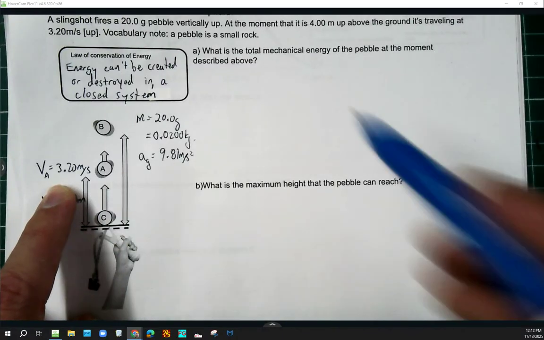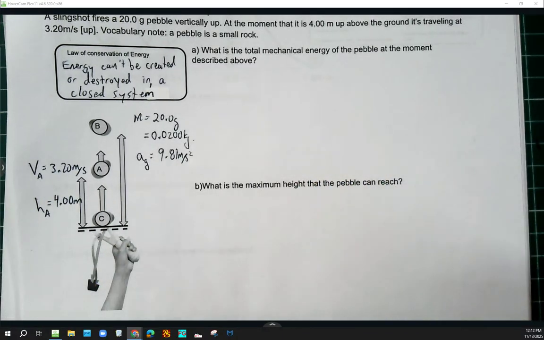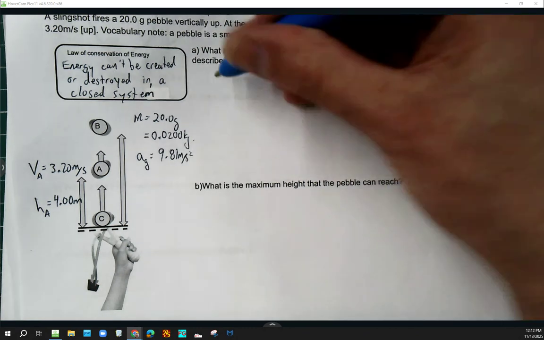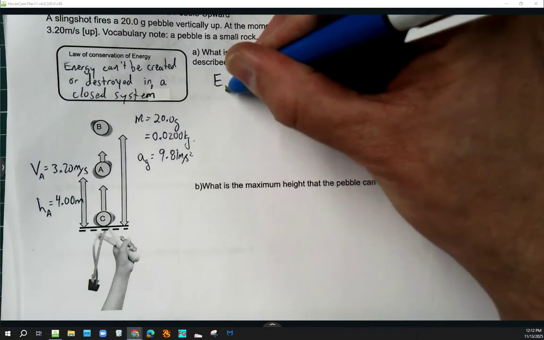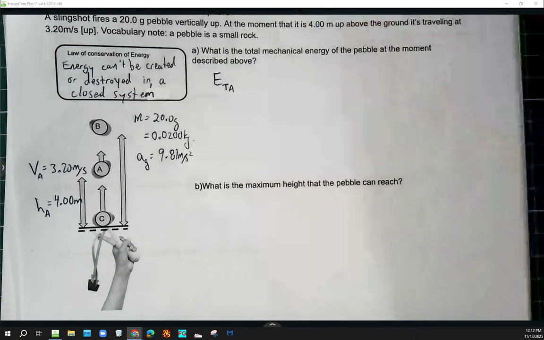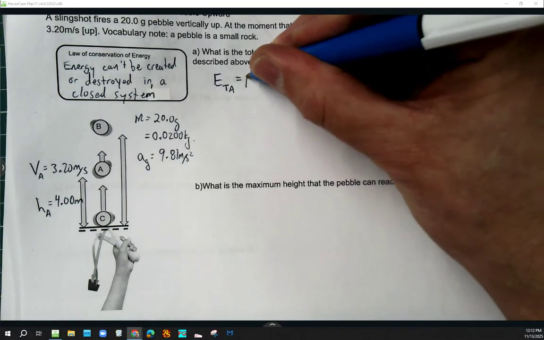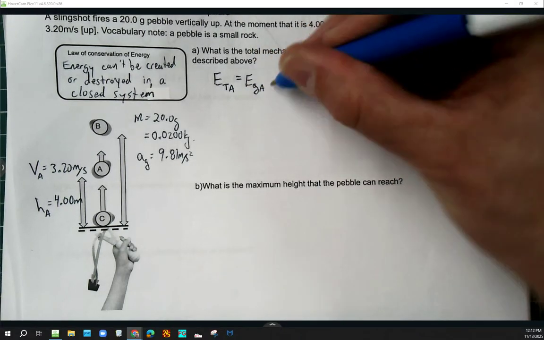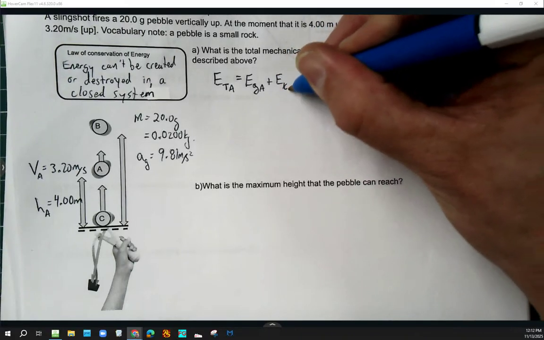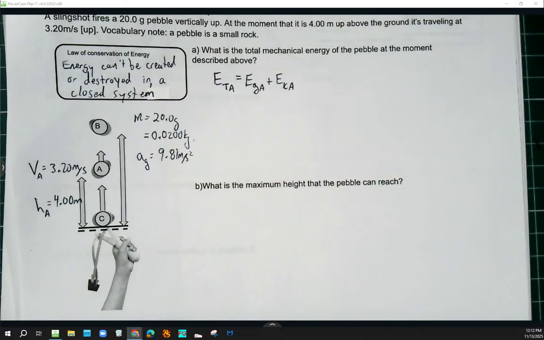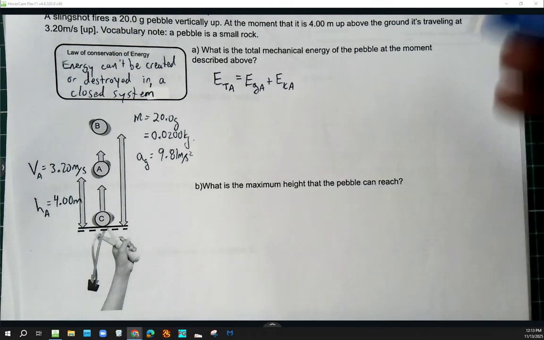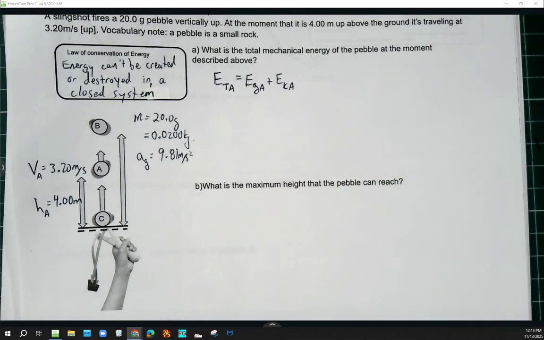The first question is, what's the total mechanical energy of the pebble at the moment described above? Now the way we're defining mechanical energy, this is total mechanical energy at position A. The way that we're going to define mechanical energy is we're only going to include gravitational potential energy and translational kinetic energy. I know that there's chemical potential and elastic potential and rotational energy and vibrational energy, but for the purposes of grade 11, we're going to only consider gravitational potential and kinetic energy as our mechanical energy. This is like a nice simplification for us. Believe me, this is good. This is a good thing to start with, okay?